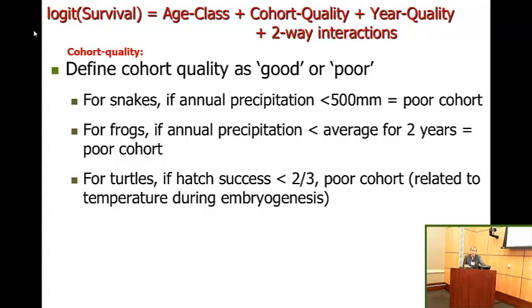For turtles, if the hatch success is less than 2/3 of intact eggs, we define this as a poor cohort, and hatch success, independent of predation, tends to be related to temperature during embryogenesis.